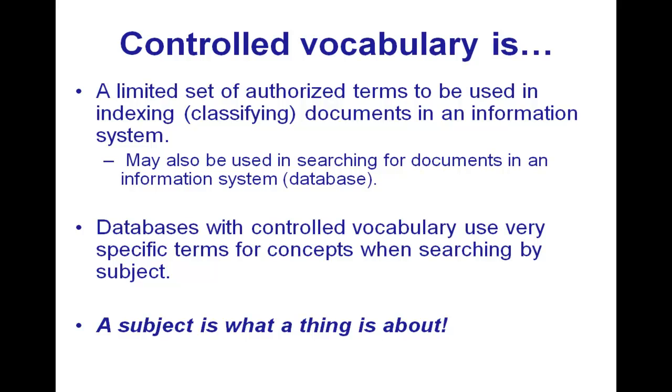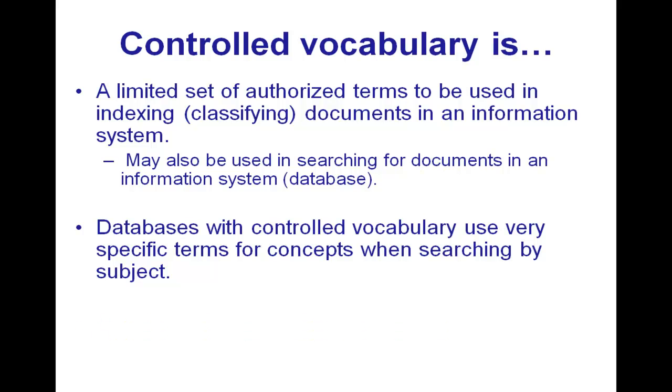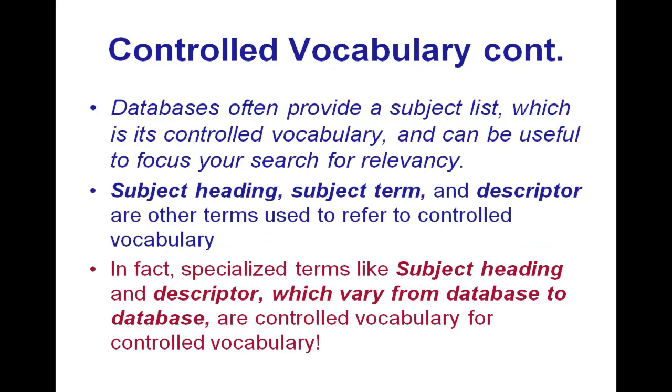And it's a very focused search because it's usually within the context of what you want, whereas keyword searching is a bit looser and it may not always be exactly in the context of what you want. So the easiest way to describe a subject type of search is that a subject is what a thing is about. So databases often provide a subject list, which is its controlled vocabulary, and it can be useful to focus your search for relevancy.